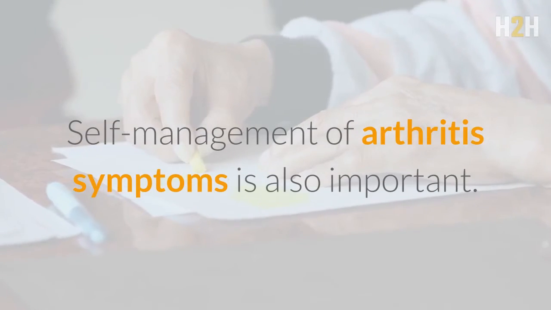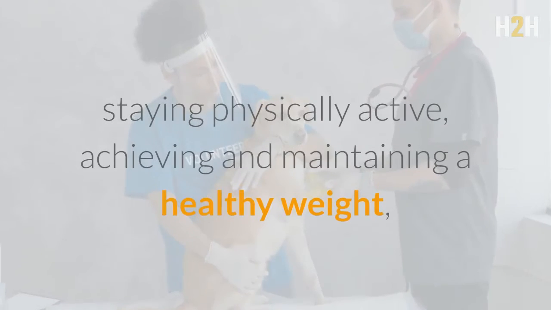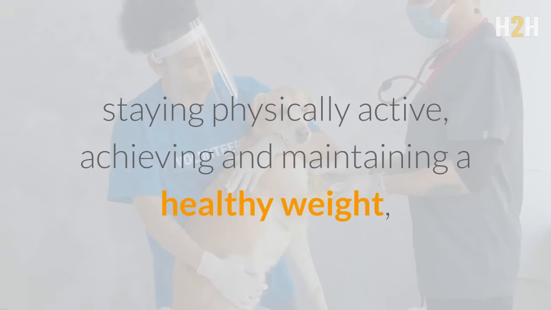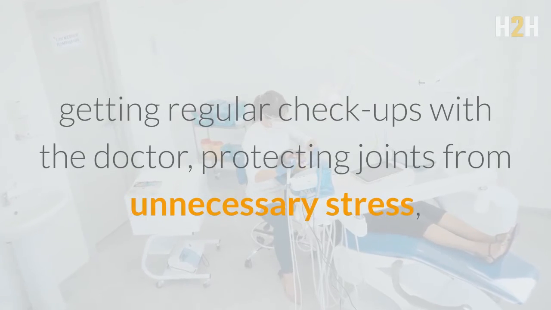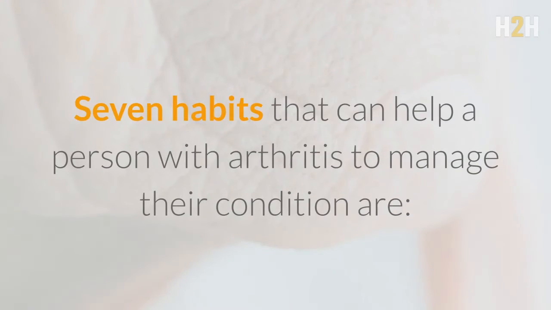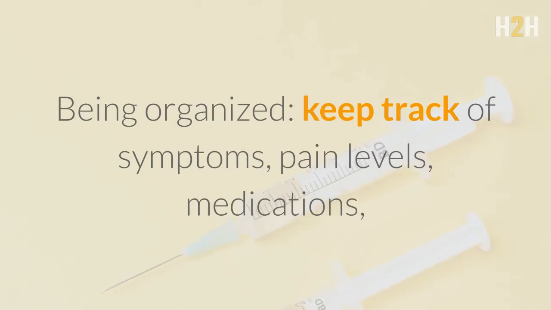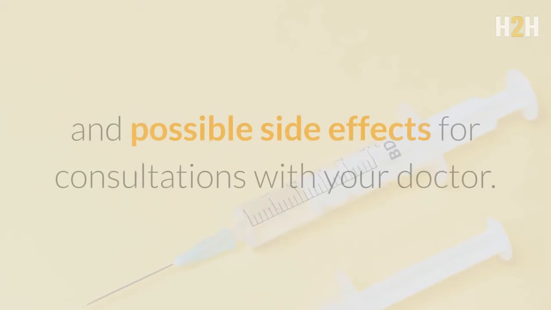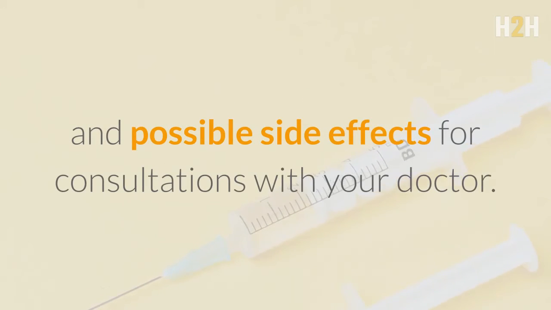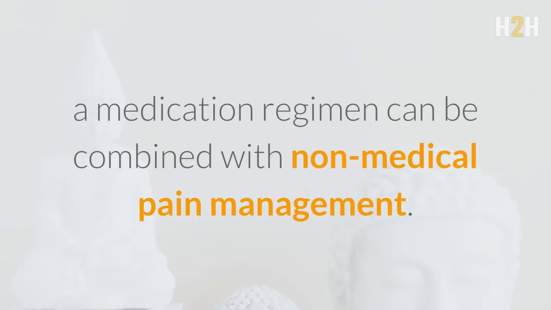Self-management. Self-management of arthritis symptoms is also important. Key strategies include staying physically active, achieving and maintaining a healthy weight, getting regular checkups with the doctor, and protecting joints from unnecessary stress. 7 habits that can help a person with arthritis to manage their condition are: being organized. Keep track of symptoms, pain levels, medications, and possible side effects for consultations with your doctor. Managing pain and fatigue. A medication regimen can be combined with non-medical pain management.